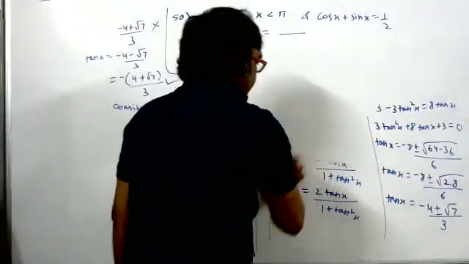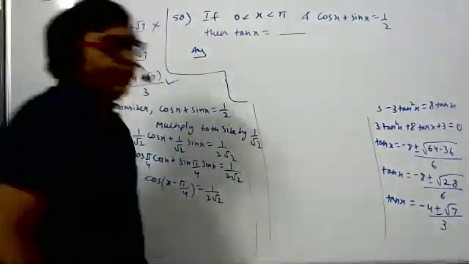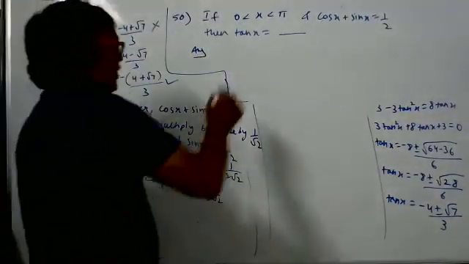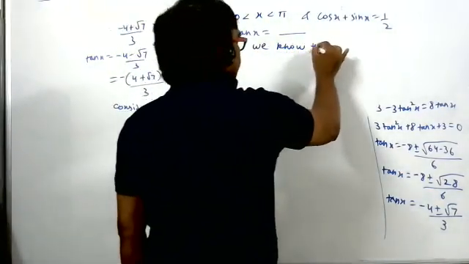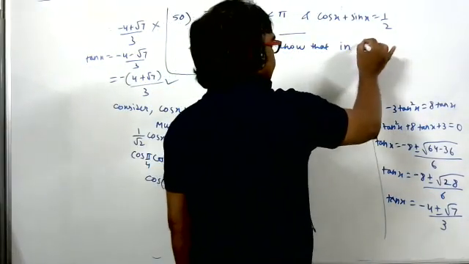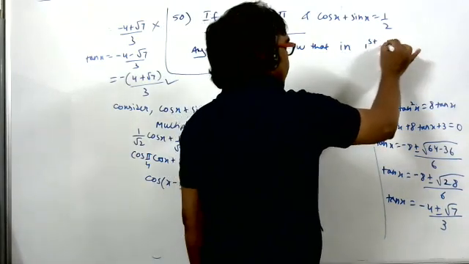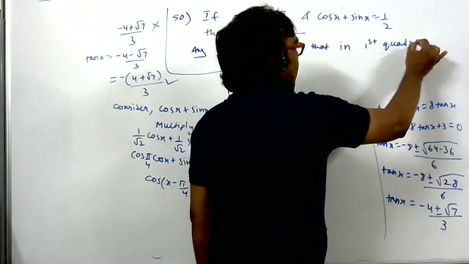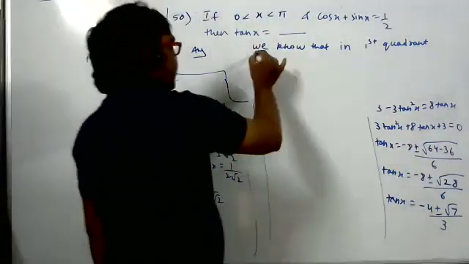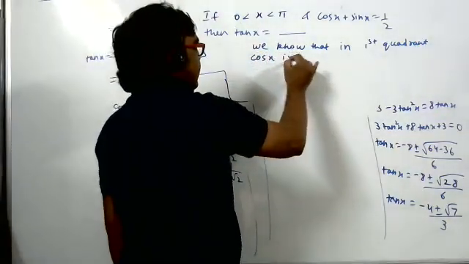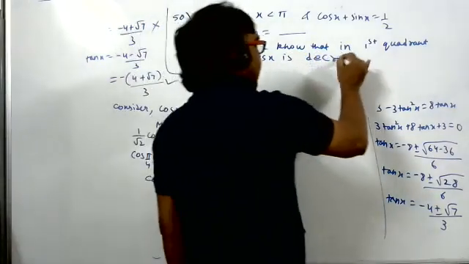Now what happens, students? We know that in the first quadrant, cos x is a decreasing function. Now what is a decreasing function?